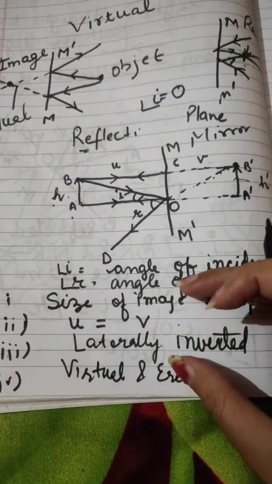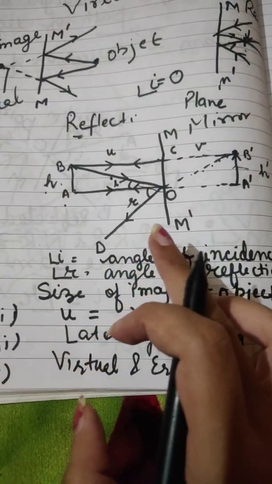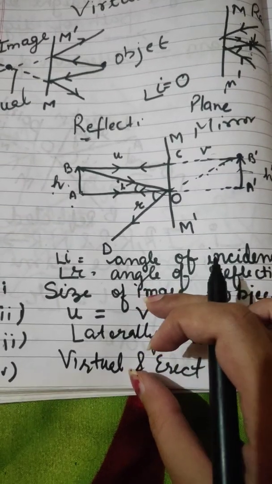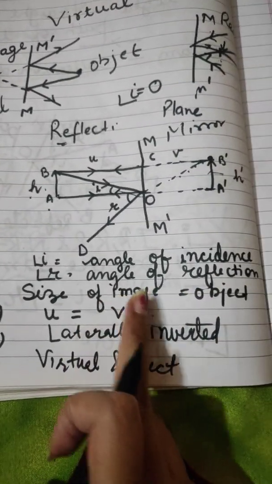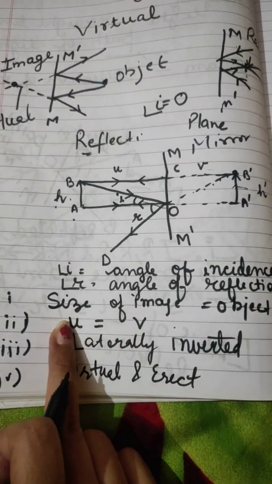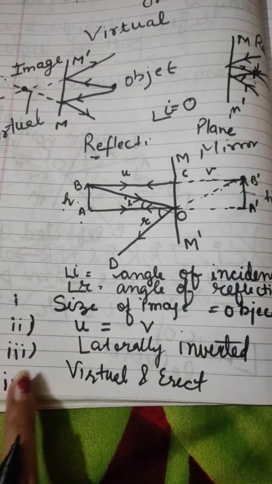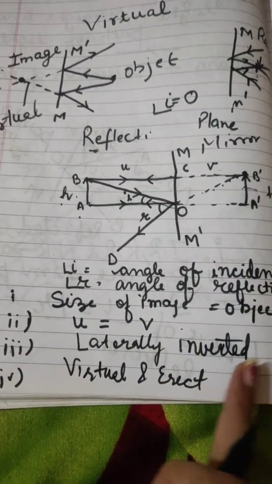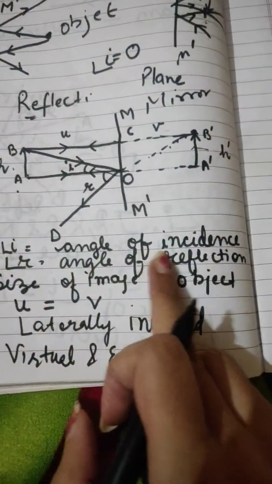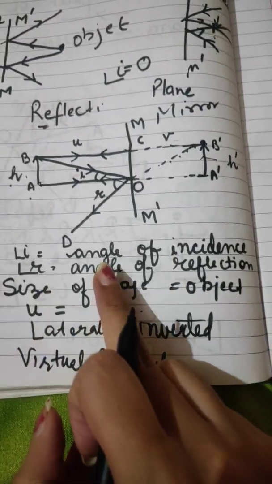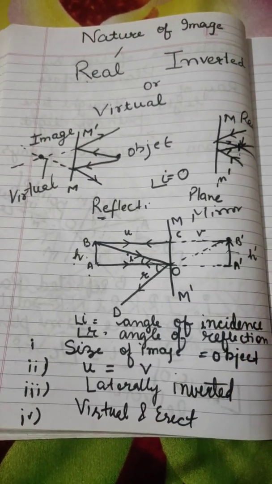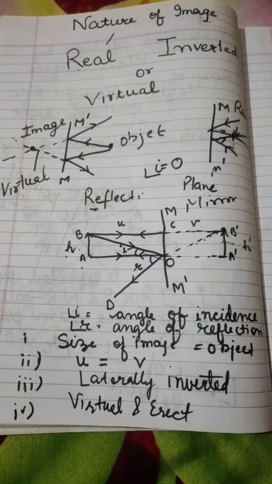So these are the four main points, or the characteristics of an image formed by a plane mirror. Image size is going to be equal to object size. Image distance equals object distance. The image will be laterally inverted, and the image formed will be virtual and erect. Here I've written that angle I means angle of incidence, angle R means angle of reflection. So this concludes our part on the nature of image and also about characteristics.